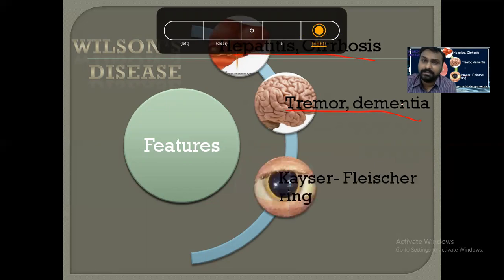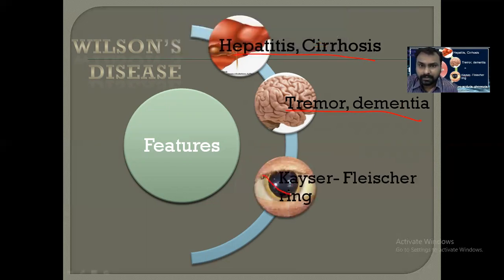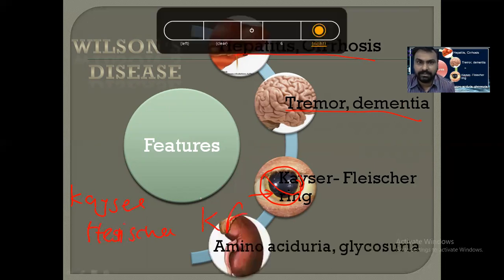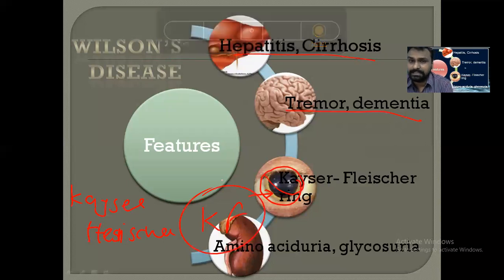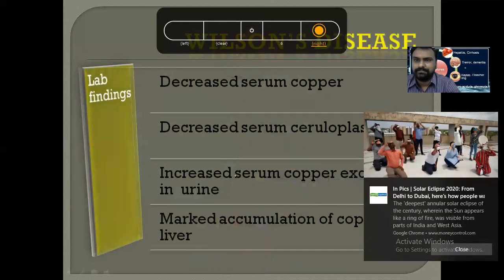copper in the brain. Kayser-Fleischer ring, a typical golden ring around the eye. You can see here, this is a typical golden colored ring. It is a Kayser-Fleischer ring, called a KF ring. That is typical of Wilson disease. If you see a patient with a golden ring around the cornea, you will investigate for Wilson disease, right? And aminoaciduria and glycosuria also occur because of the kidney damage, right?